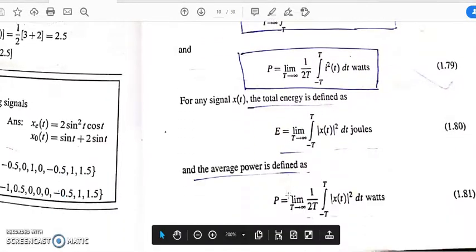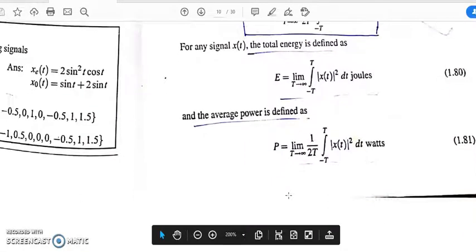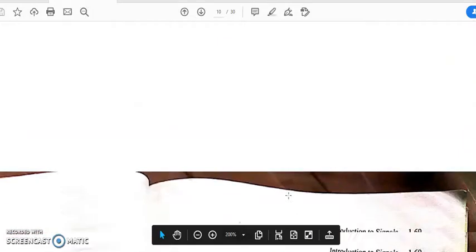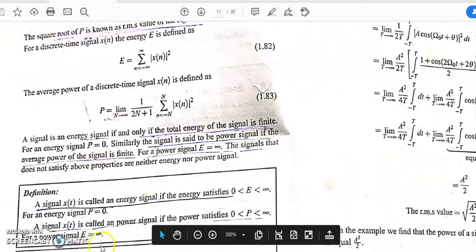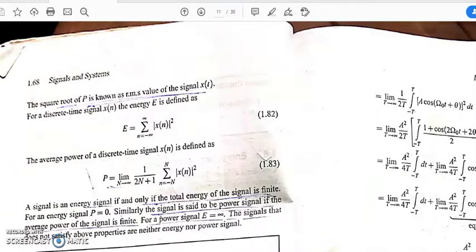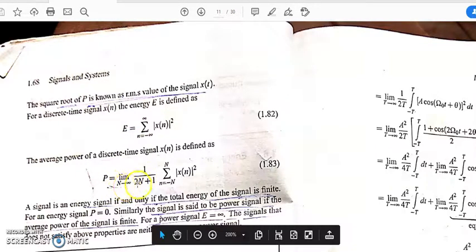So you can write like this. If we go for a discrete signal, then the energy equals summation from minus infinity to infinity of mod of x[n] whole square, and the power becomes limit N tends to infinity 1 by 2N plus 1 summation n equals minus N to N of x[n] whole square.